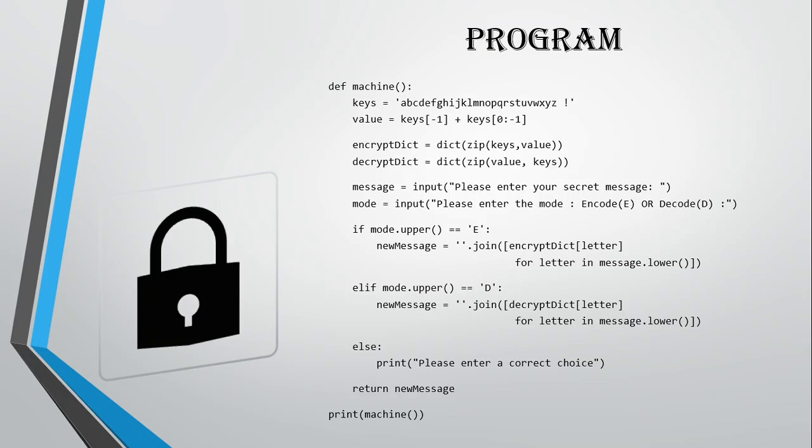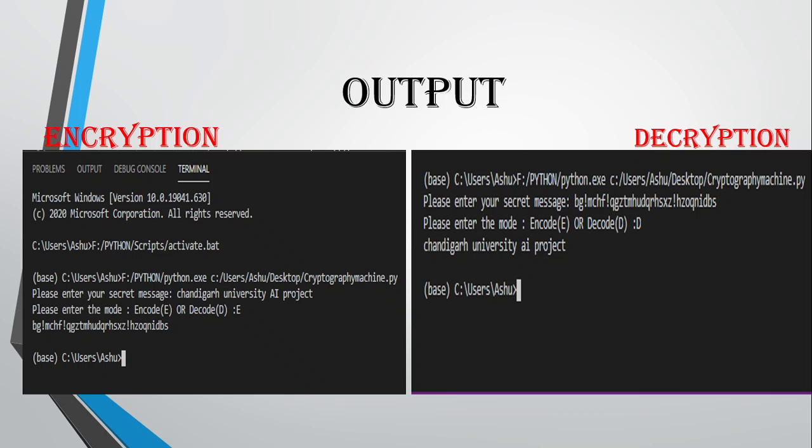Now I'll show you the code that is used to carry on the same. This is the program used, and this is the output. So as we can see here, the text that we wanted to be encrypted is Chandigarh University AI project.